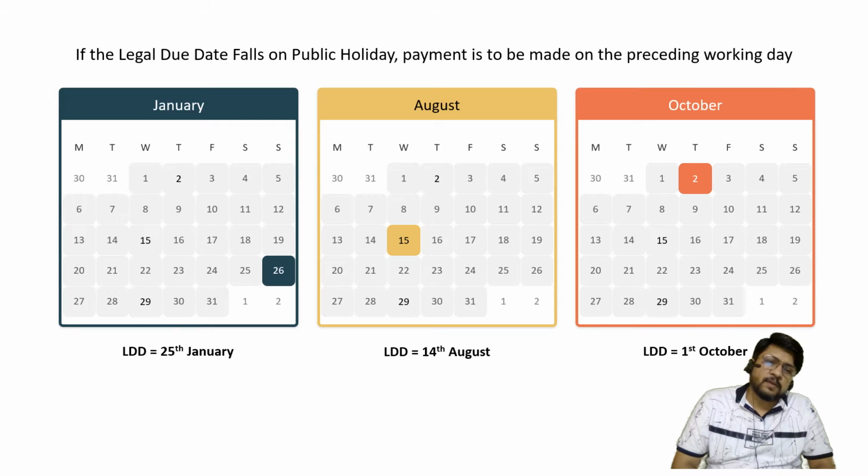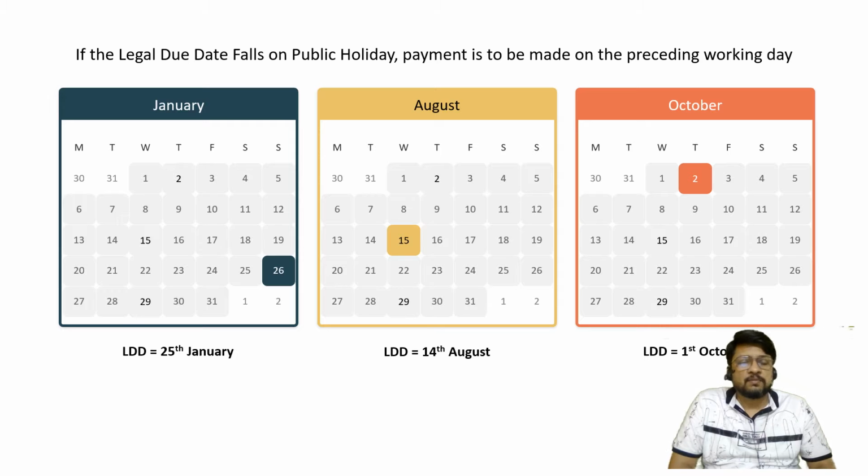In case of October, 2nd October is also counted as a public holiday for the purpose of our 12th standard. What is 2nd October? Yes, Gandhi Jayanti. So 2nd October will be considered as 1st October, one day earlier.